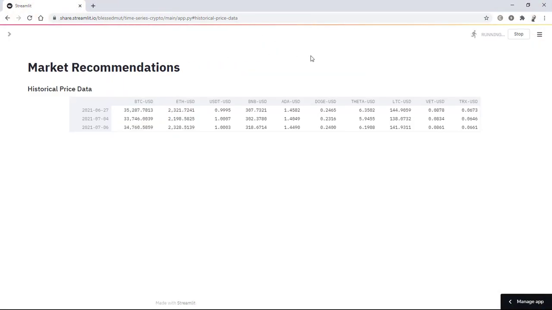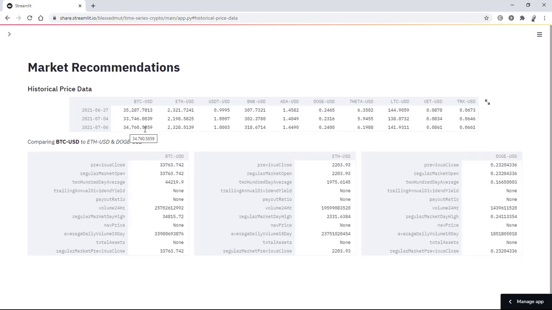On the market recommendations tab, we get the historical price data of cryptocurrencies that include Bitcoin, Ethereum, Tether, Dogecoin, Litecoin, etc. We get historical prices spaced between 2 days, and as you can see, the price for Bitcoin was 4,760, which was the highest in our table between the cryptocurrencies we have. You can also compare Bitcoin USD against Ethereum and Dogecoin.